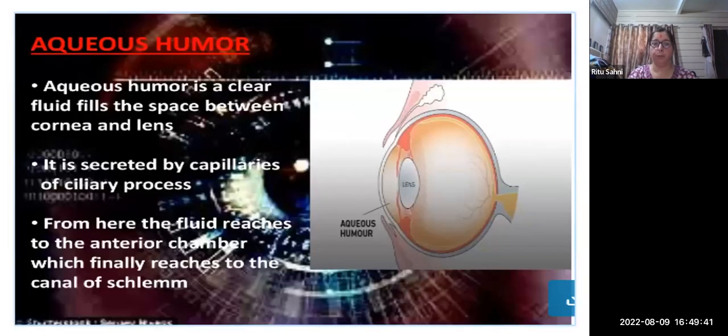So this is the aqueous humor. You can see in front of the lens is a clear fluid filling the space between the cornea and the lens. It is secreted by the capillaries of the ciliary process, and from here the fluid reaches the anterior chamber, and finally reaches the canal of Schlemm.